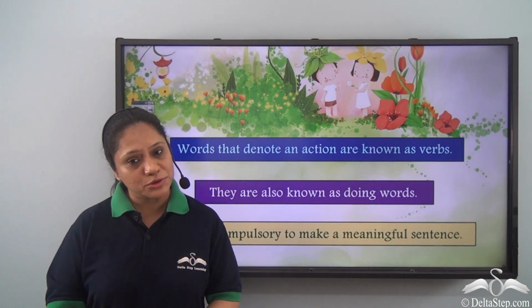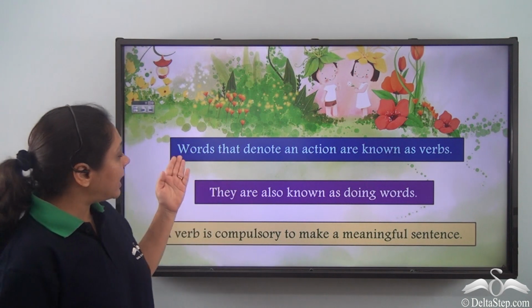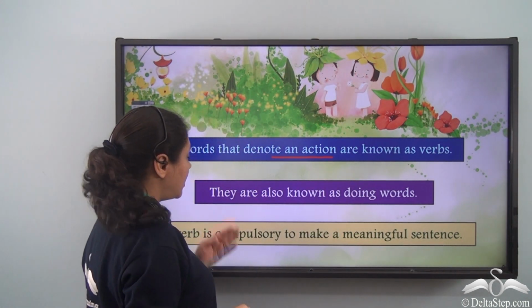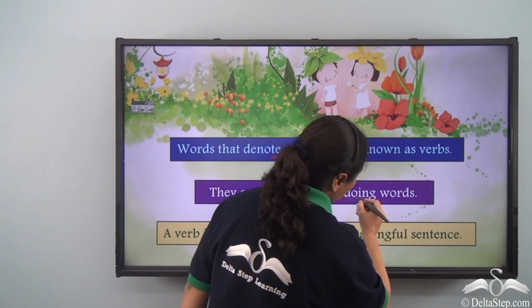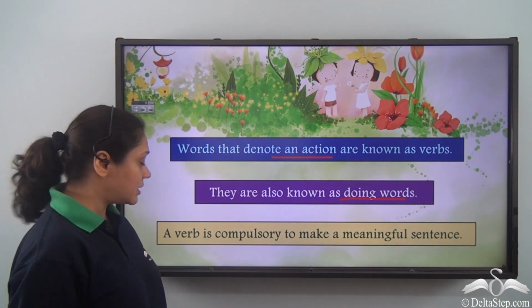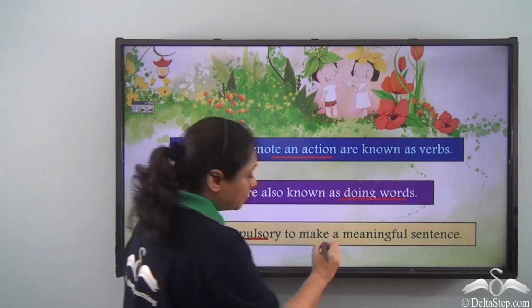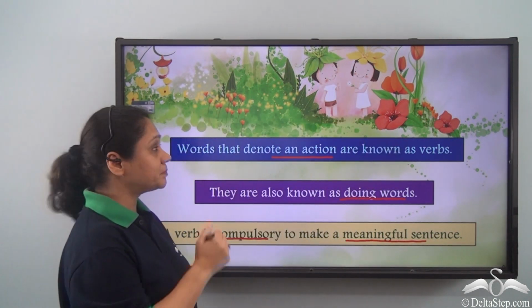We have learnt about verbs and we know that words that denote an action are known as verbs. They are also known as doing words or action words. A verb is compulsory to make a meaningful sentence.